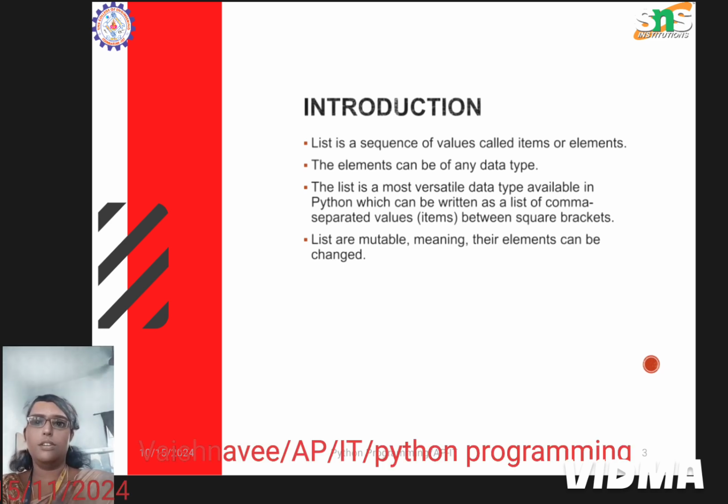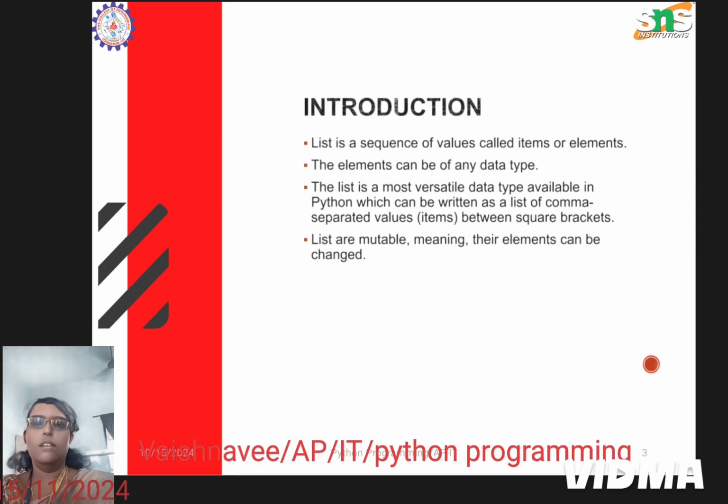Now let us see about the list in Python. As we all know, a list is nothing but a sequence of values called items or elements. The elements can be of any data type. It can be a string, an integer, or any type. It is similar to an array, whereas an array will have only similar data types, a list can have any type of data.